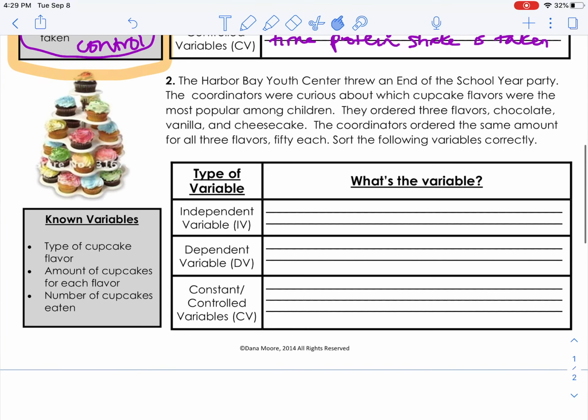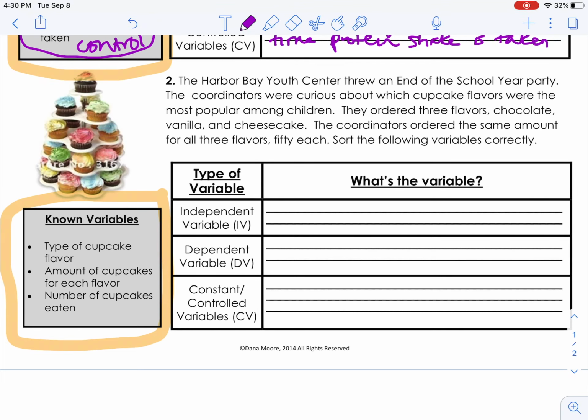All righty, let's take a look at this next one. So the Harbor Bay Youth Center threw an end of the school year party. The coordinators were curious about which cupcake flavors were the most popular amongst children. They ordered 3 flavors: chocolate, vanilla, and cheesecake. The coordinators ordered the same amount of all 3 flavors, 50 each. Sort the following variables correctly. All right, so here are the variables that we have to work with, okay?